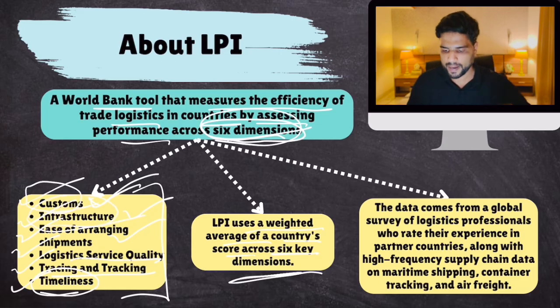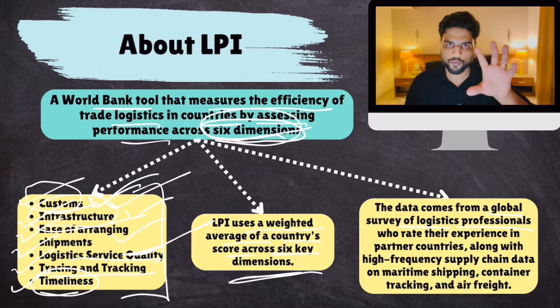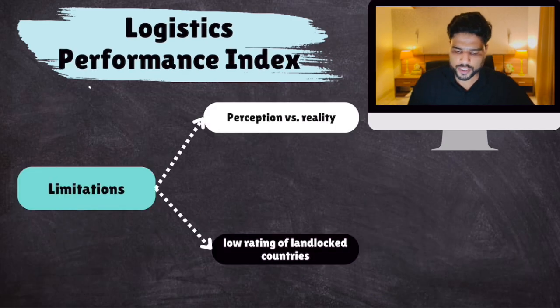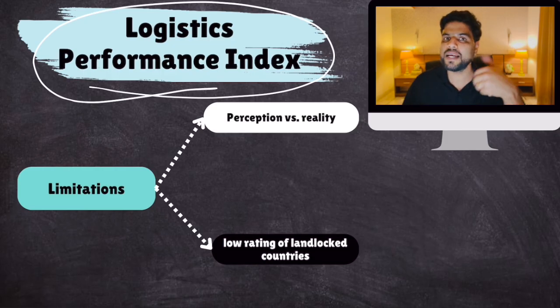The World Bank gathers data from a global survey of logistics professionals. So there are different logistics companies. You survey them and ask them which country is better, in which country customs is better, in which country service quality is better. So you first take the survey-based opinion of these operators. And you also gather data from countries, like maritime shipping data, container tracking, air freight data from flights and all that. Now, the Logistics Performance Index has certain limitations as well.